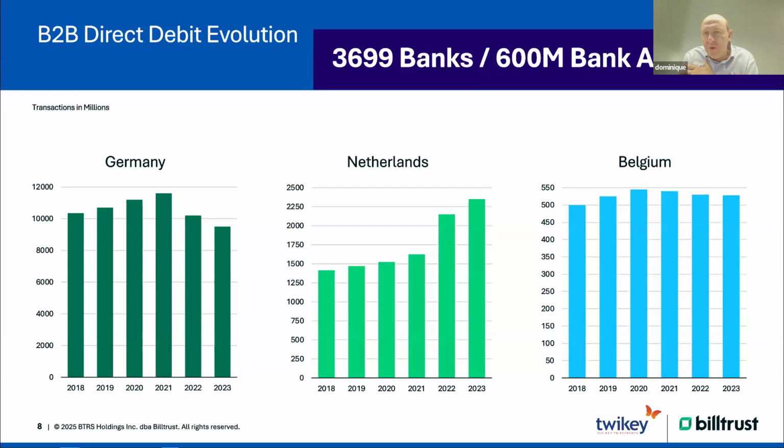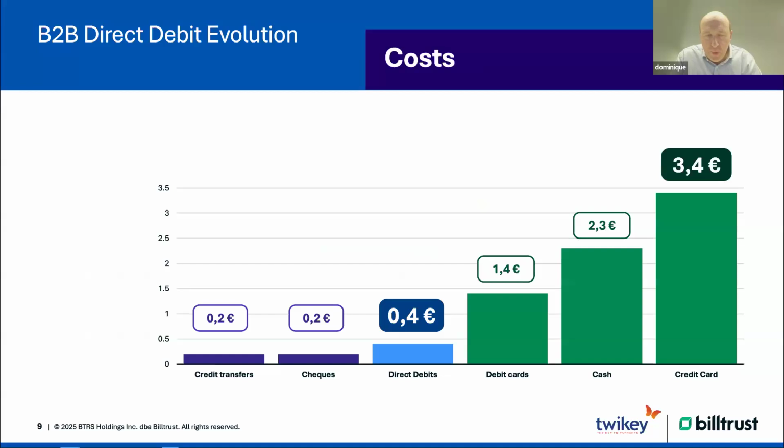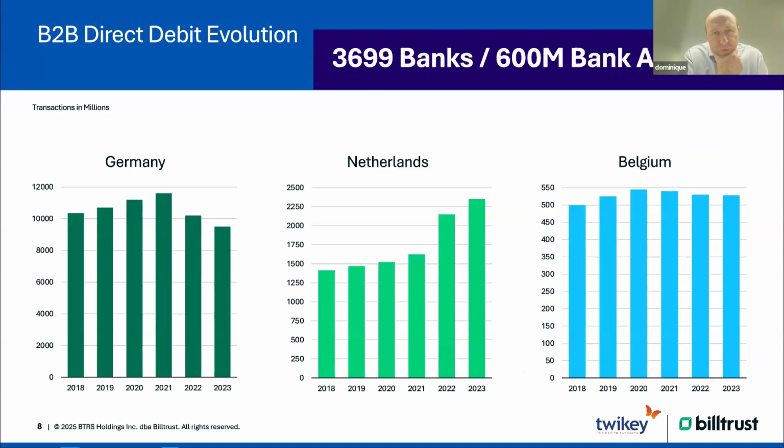All over Europe, there are more than 600 million bank accounts reachable. So in fact, you won't have any problems in collecting. It works also cross-departmental. Ruud, can you return to the previous slide? So we see Germany, Netherlands, Belgium. In Germany, you see really it's very popular. There are more than 10 billion direct debit transactions done every year.